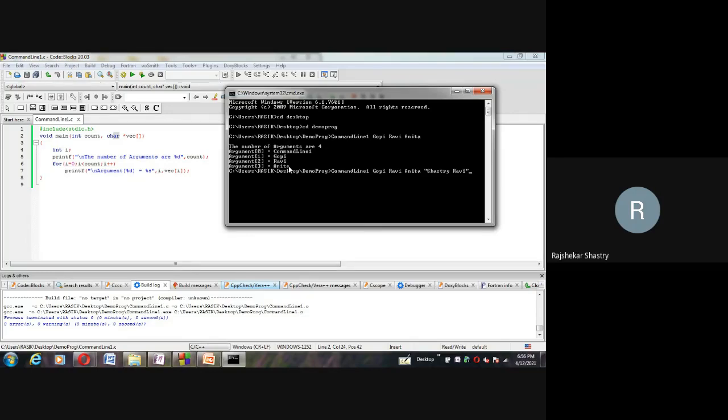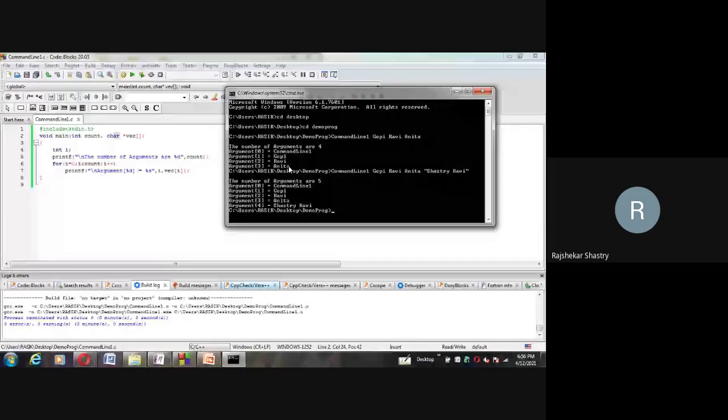So this time the total number of arguments is how many? 5. Because Shastri Ravi together we treated as one string only, and the remaining are 4. 4 plus 1 is 5. So the number of arguments is 5, and the first argument is the command line, the second is Gopi, then Ravi, Anita, and finally Shastri Ravi. So this is the way we can pass parameters to the main method, and we can manipulate within the main program whatever parameters are passed.